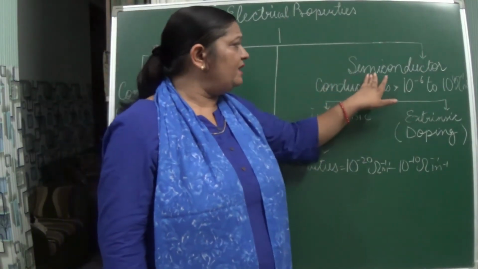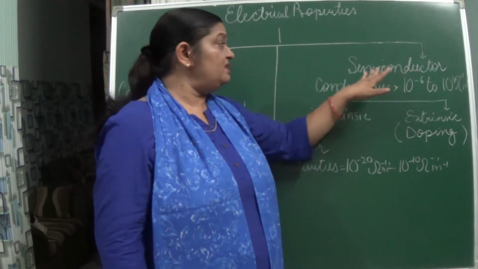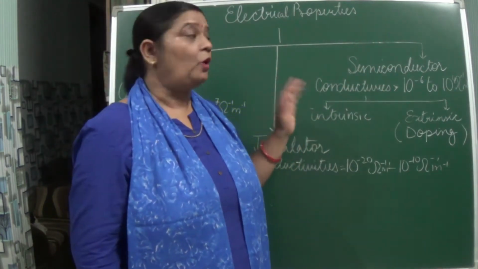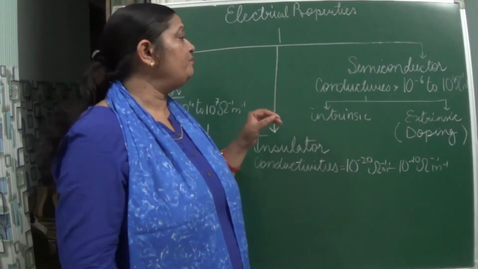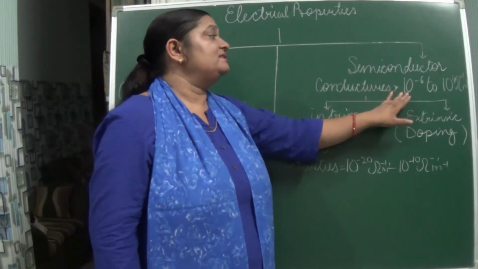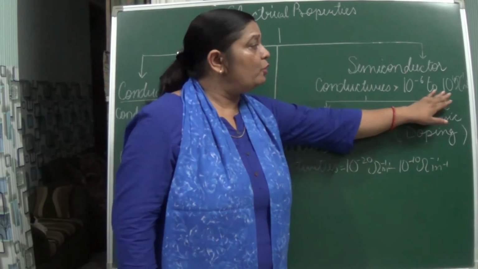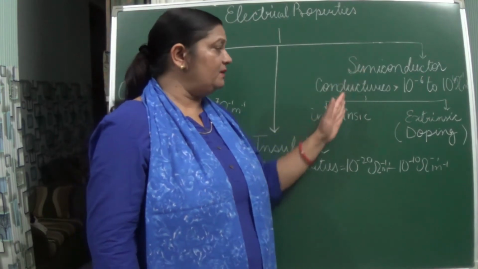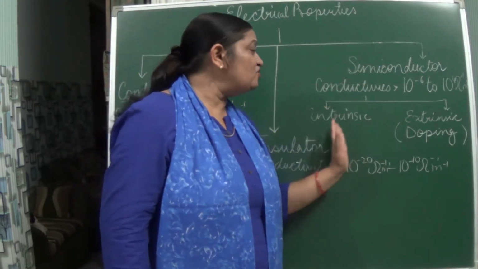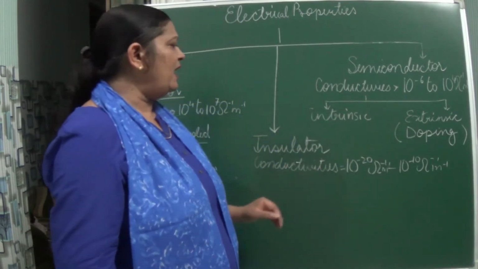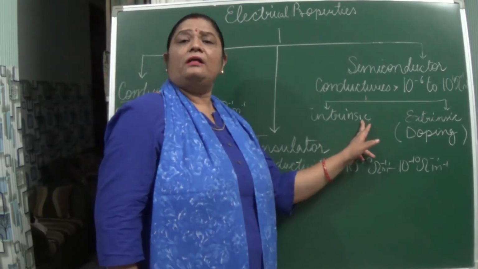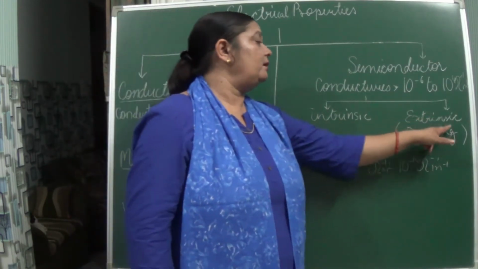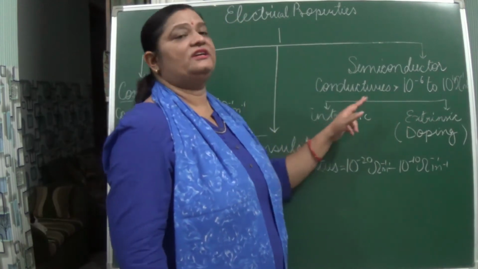Okay. So now coming to the semiconductor. When I am saying semi and then I am saying conductor, it means it is not as efficient as conductors in conducting the electricity or conducting the charge. Its conductivity value is 10 to the power minus 6 to 10 to the power 4 ohm inverse 1 meter inverse 1. And semiconductors are of two types, intrinsic and extrinsic. Intrinsic are not so efficient in conducting, but extrinsic are more efficient than intrinsic.